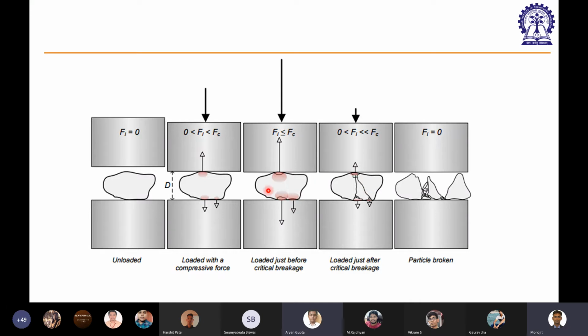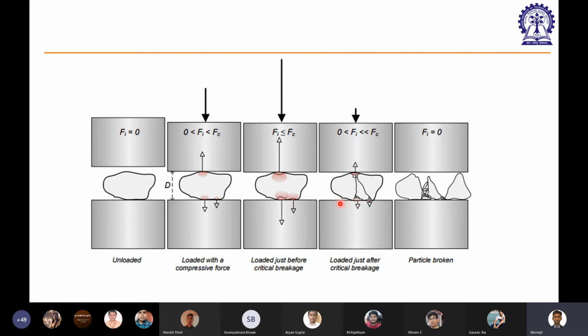Yes, sir. From here to here, it involves another probability: that the impact is so huge that it will generate the crack and the crack will also propagate to the next edge of the particle and eventually break it into multiple sides. And then finally you have the particle broken into smaller sizes. So there are 3 probabilities which have to be true for a successful breaking of a particle.